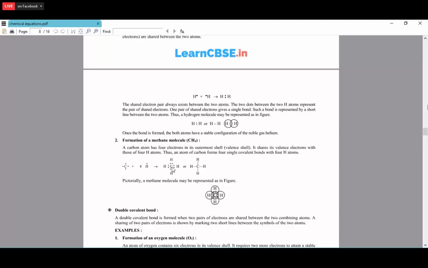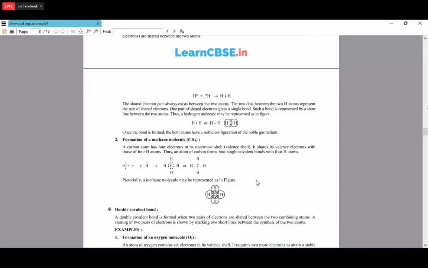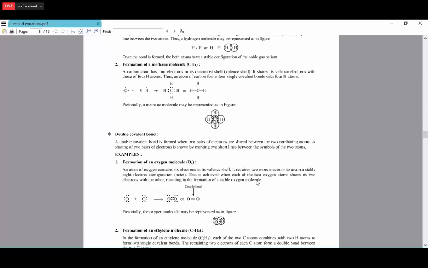Carbon makes a single bond with each hydrogen. This is the structure of the methane molecule, CH4. Each bond contains 2 electrons shared between the 2 atoms.